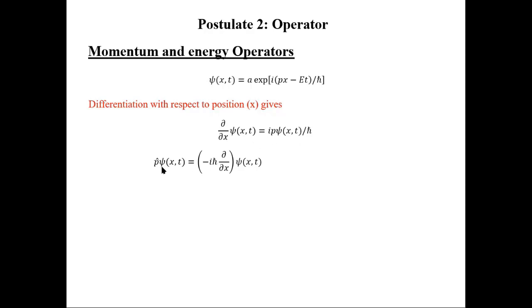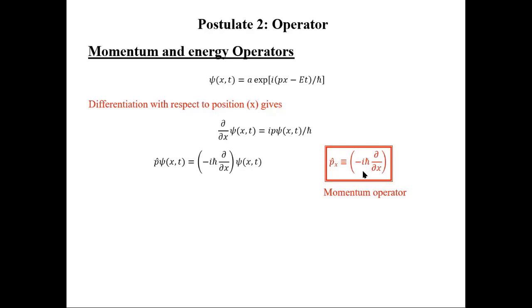This p can be written as p cap, where p cap is the operator. It is because p multiplied by psi is equal to this operator or set of instructions applied to the wave function. So by this we can conclude that the momentum operator is equivalent to this instruction.